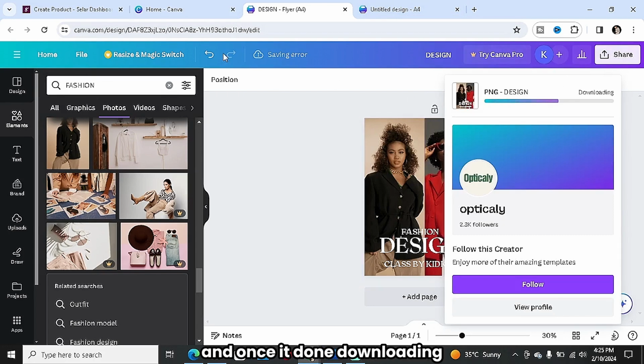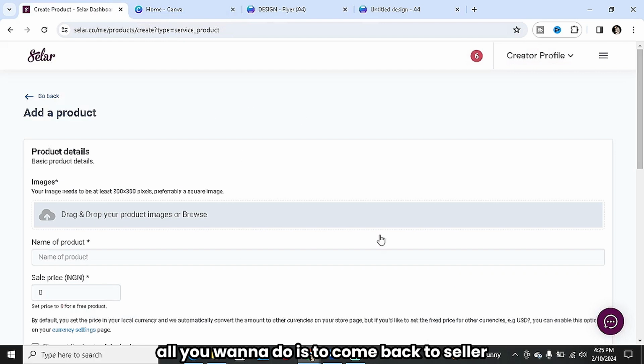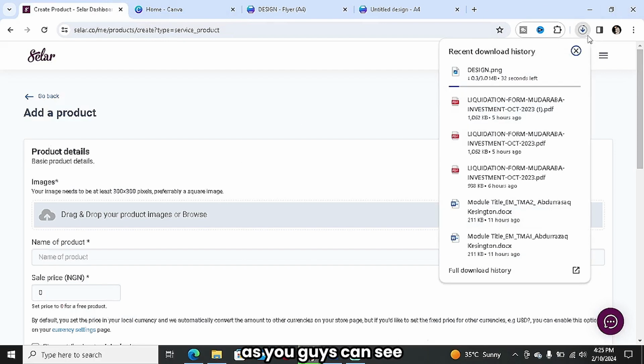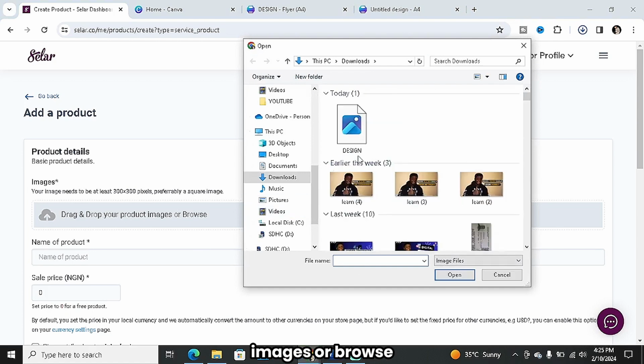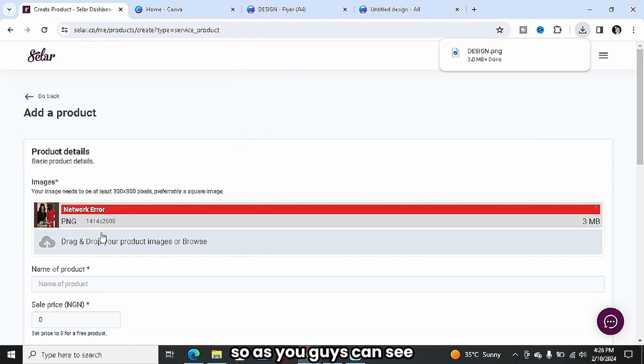Once it's done downloading, all you want to do is to come back to Selar over here. As you guys can see, it's almost done downloading. Once it's done, click on this place, drag and drop your product images or browse, and then click on downloads and click on it. So as you guys can see, this is basically what they're going to see. Let me re-upload this.